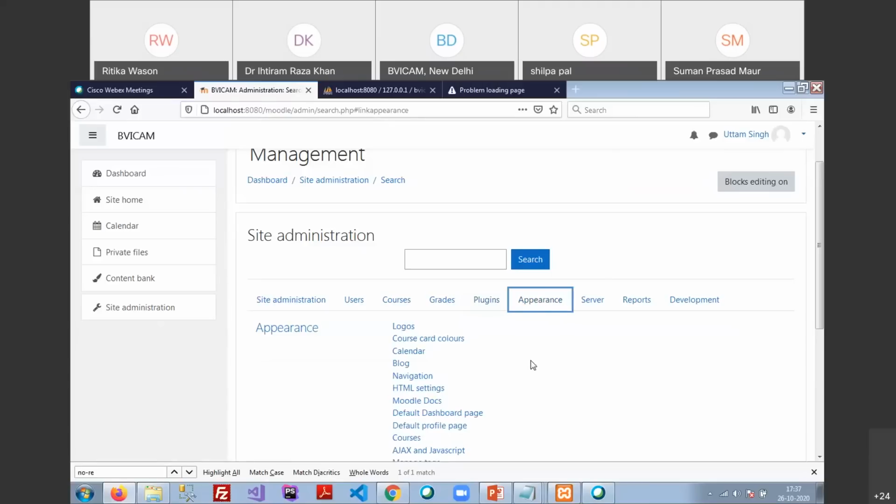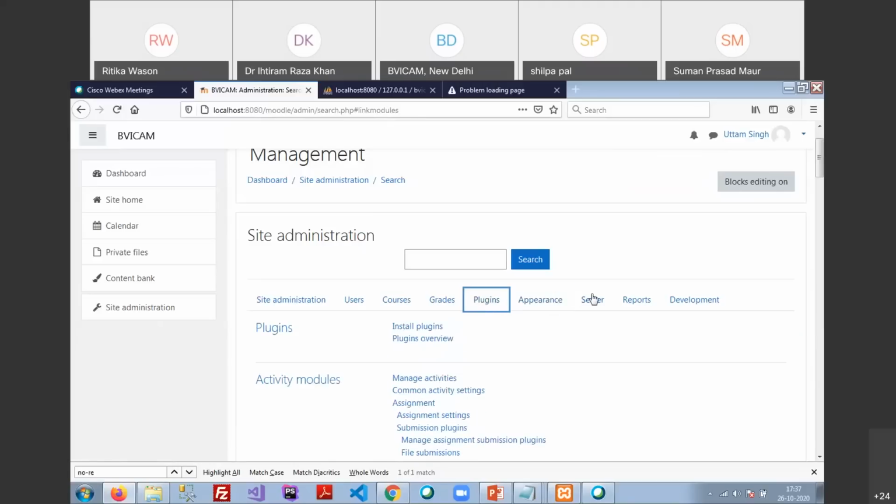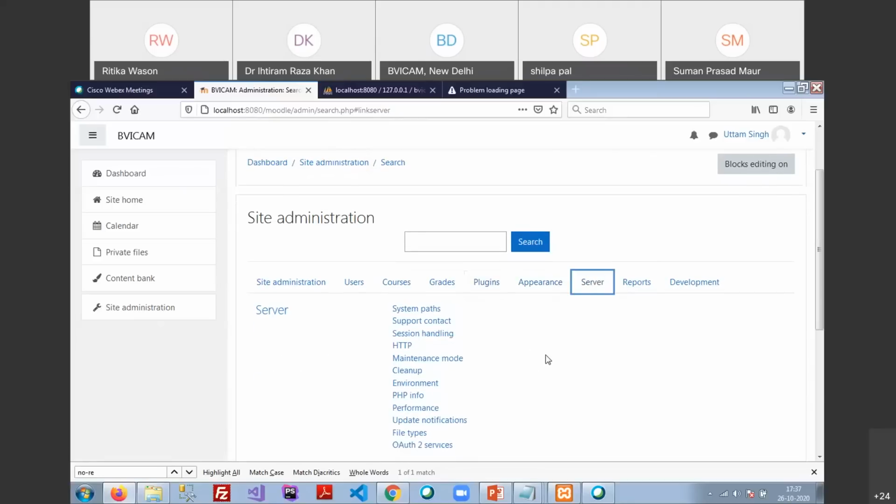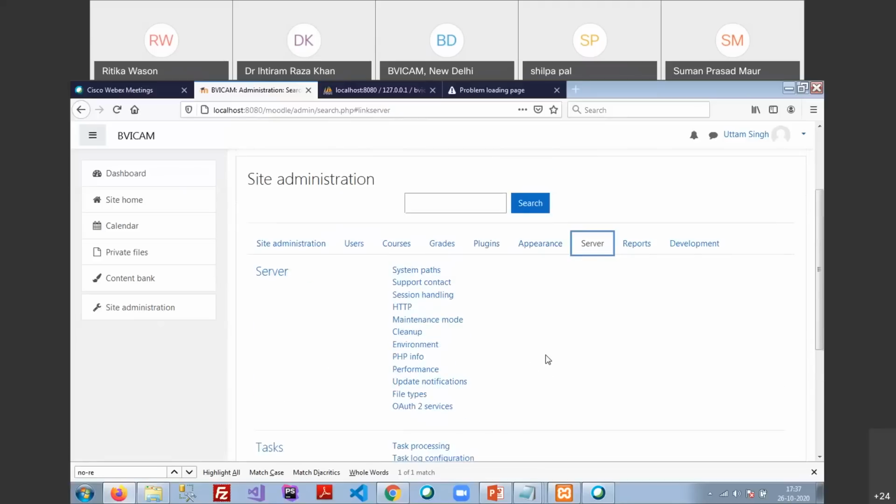Last one is the appearance, through which we can manage our site. We can change the logos, the colors, the appearance of our system. That is just a little short thing which will be covered in the plugin session as well. The server is not going to be discussed because the server part is very technical, and only the server administrator can handle these things.